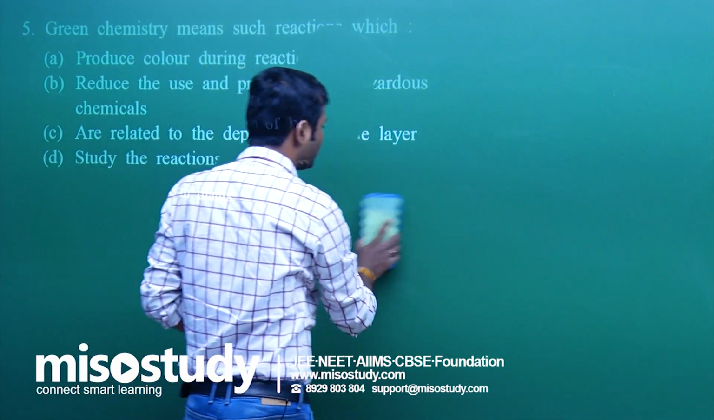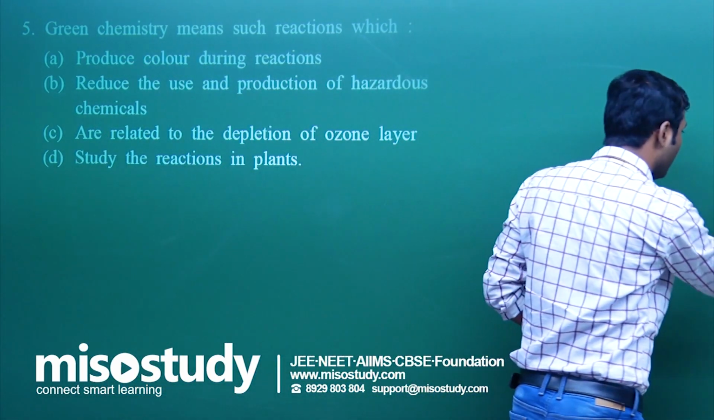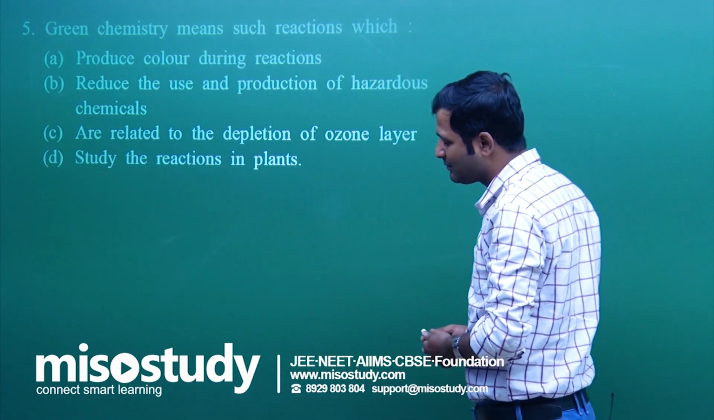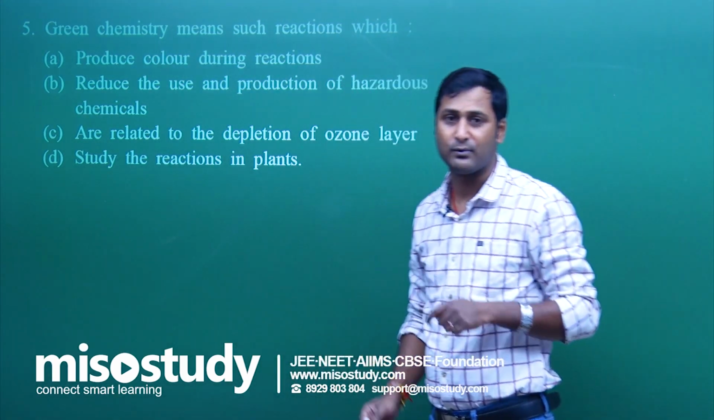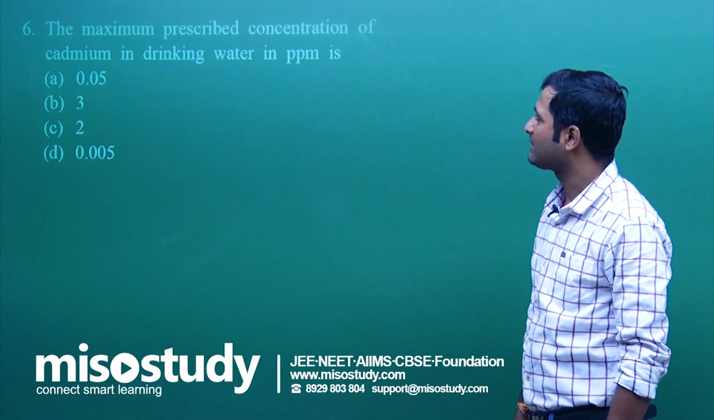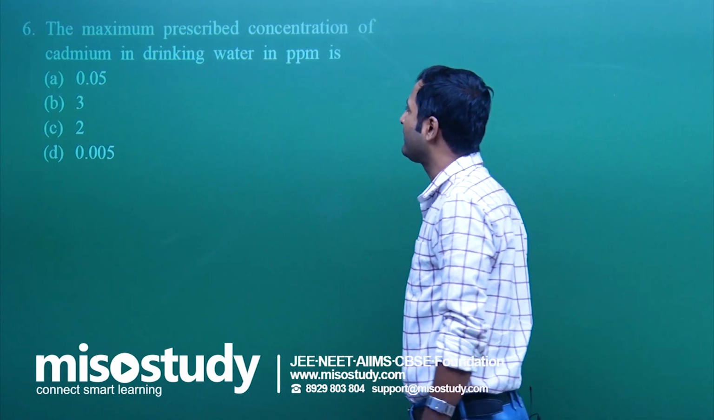Is it clear to you? This chapter is not so tough, but it carries one question. So better practice the maximum number of questions from this chapter, it will help you a lot. Now question number 6, the maximum prescribed concentration of cadmium in drinking water.